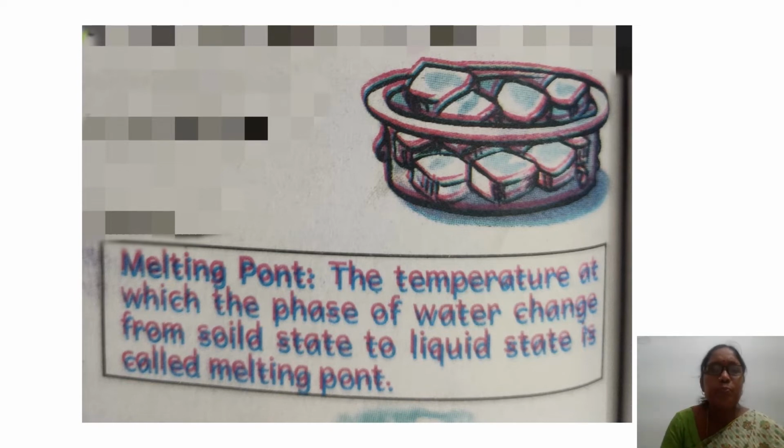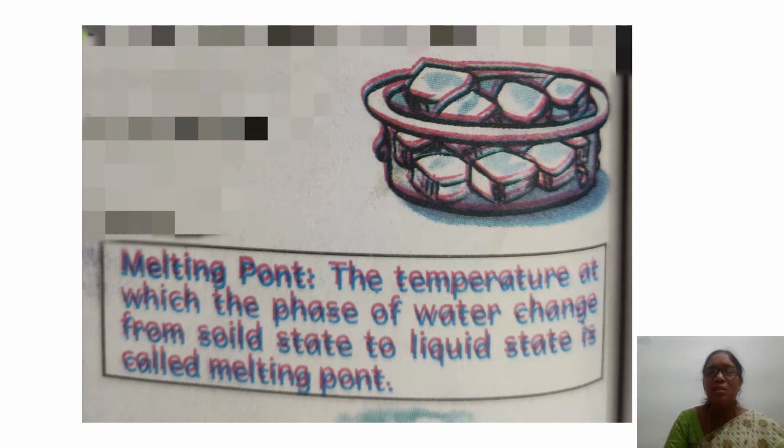Look here. Here, there are ice pieces in the bowl. When we heat this ice, what happens? Ice is which form of water? Yes, it's a solid form. Ice is the solid form of water.